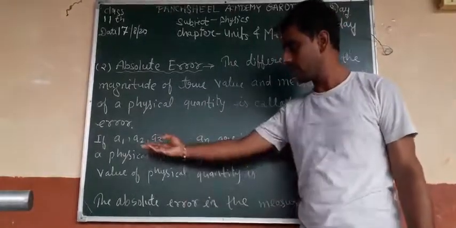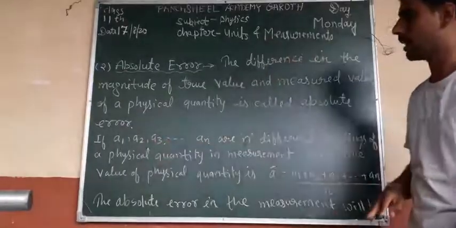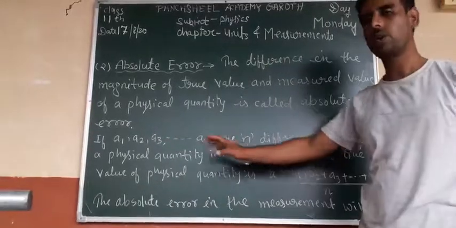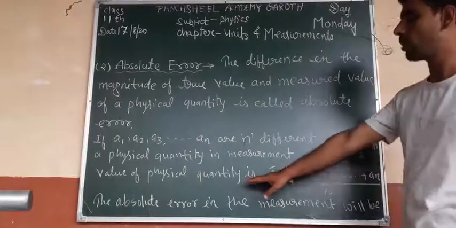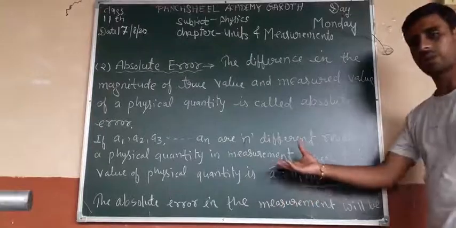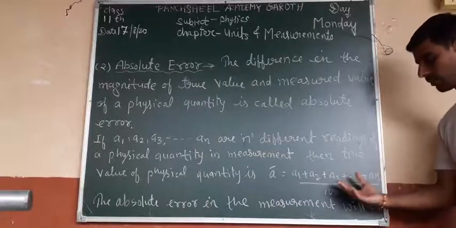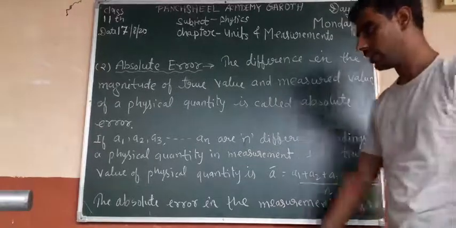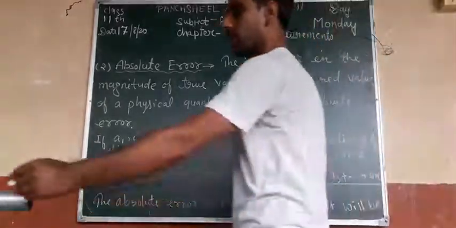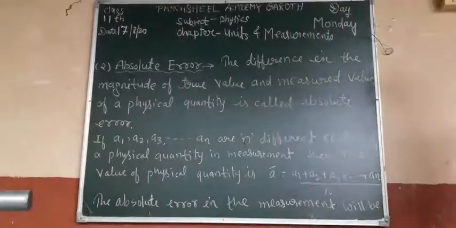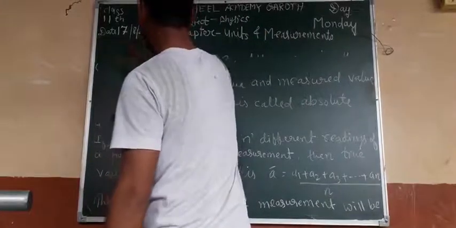Suppose a1, a2, a3, up to an are n different readings of a physical quantity in measurement, then the true value of the physical quantity is what we calculated earlier: A bar equal to a1 plus a2 plus a3 plus up to an upon n. Then what will be the absolute error in the measurement? The absolute error is the difference between true value and measured value.